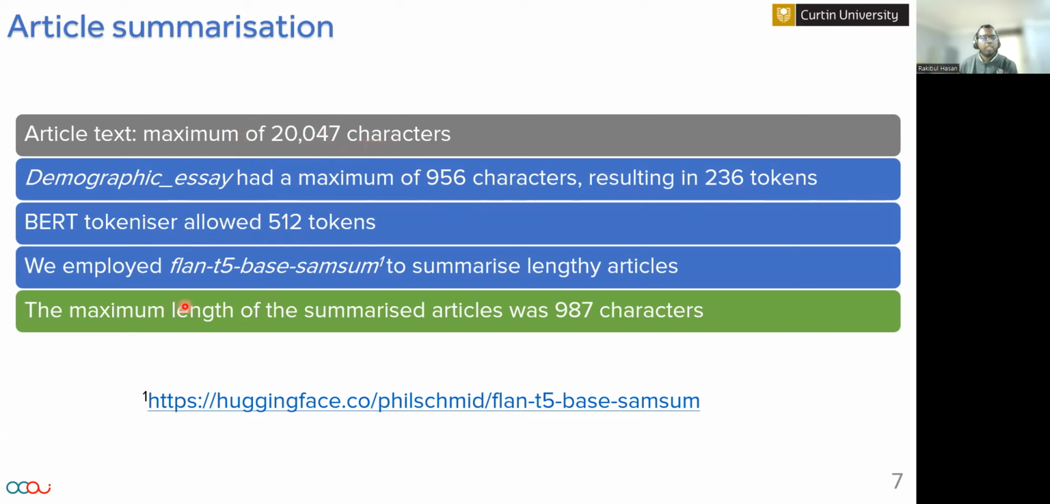So we cannot accommodate all those characters. We employed a pre-trained T5-based model to summarize those lengthy articles. The resulting article had 987 characters at max. So it is reasonable to consider this within the BART tokenizer's limit.